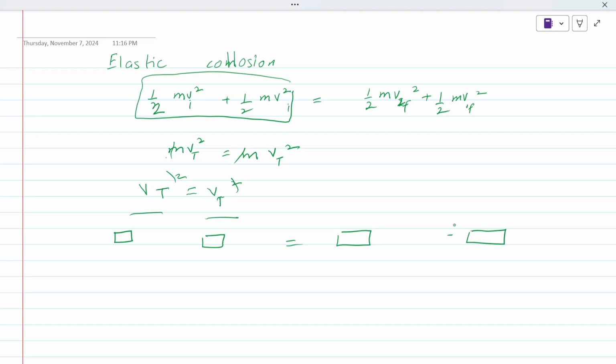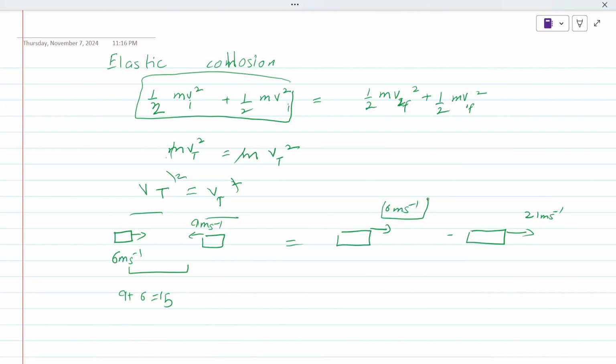Let me give you some example. Consider this. This body is approaching with 6 meter per second. This body is approaching with 9 meter per second. What is the total speed? It would be 9 plus 6, that is equal to 15. Now, these both bodies are moving in the same direction, with this moving with 21 meter per second and this moving with 6 meter per second.